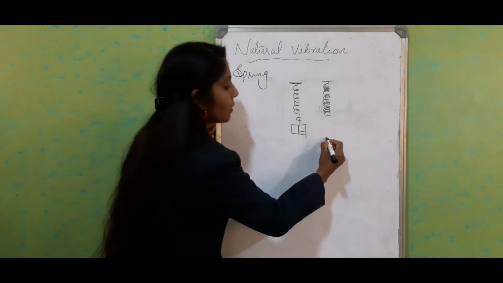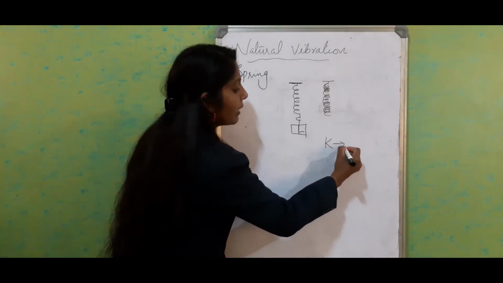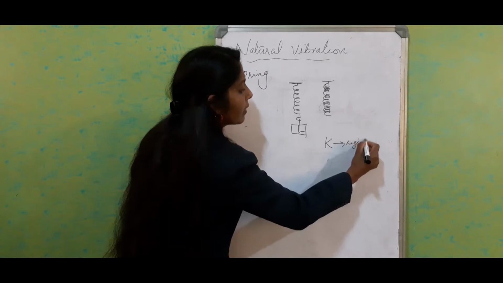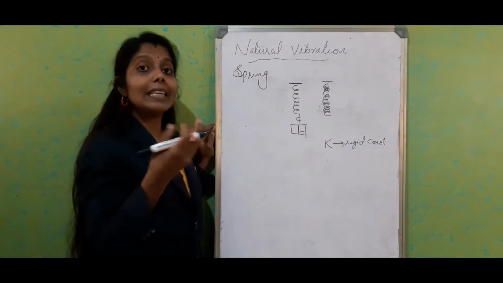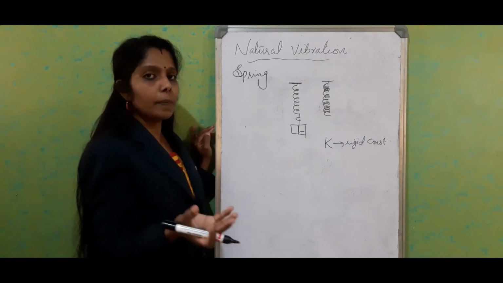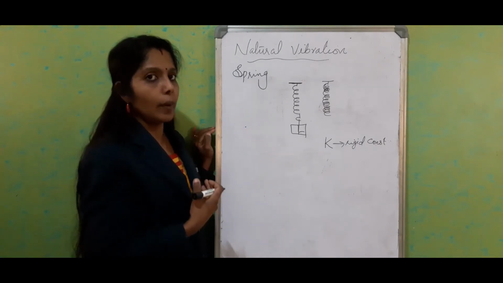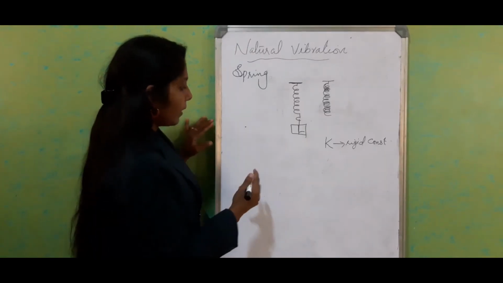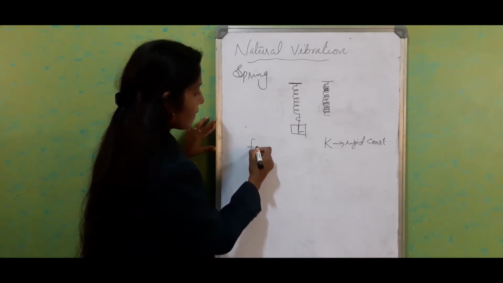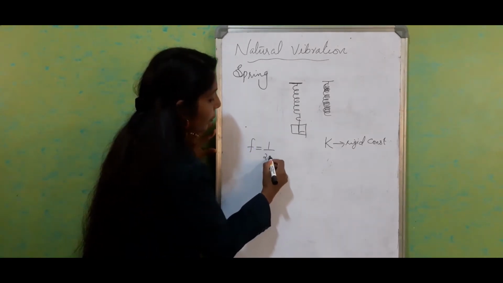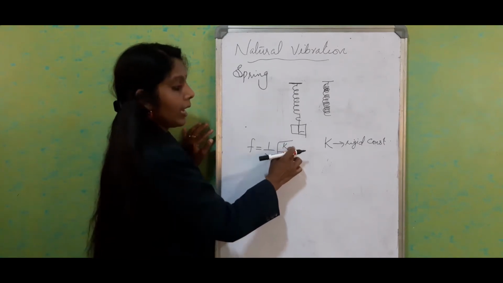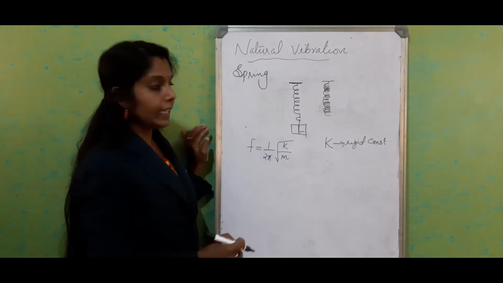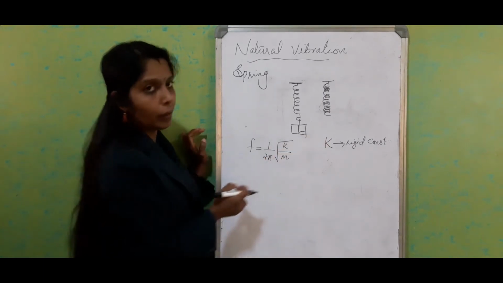So always we are using a constant called K. It is called the rigid constant. So this constant varies for each spring. For different springs, the constant will vary. Okay. So for a particular spring, the equation is F is equal to 1 by 2 pi square root of K by M. Okay. So K is a constant of rigidity and M is the mass, this load.